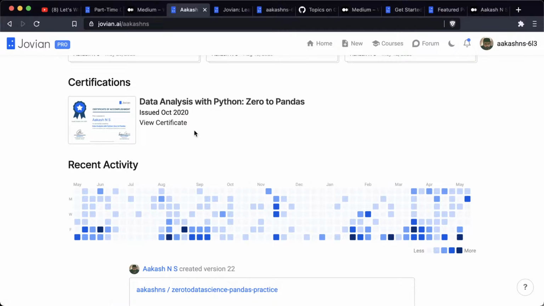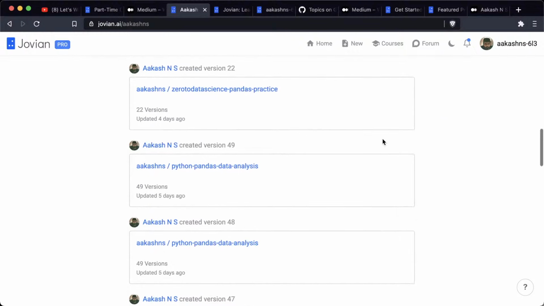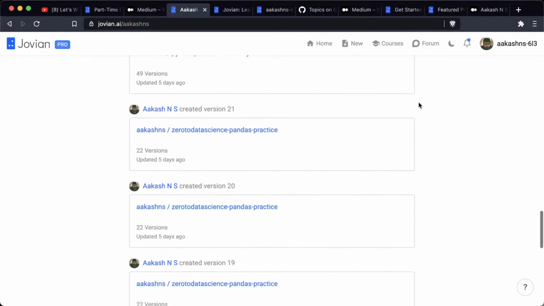We are also adding support for certificates from other places, so that you can showcase all of your certificates together here. You can include your recent activity here. This is included by default. Any activity that you do on Jovian, you can see I've been quite active in the past year. And in fact, there's a live activity feed that is showing up here as well.